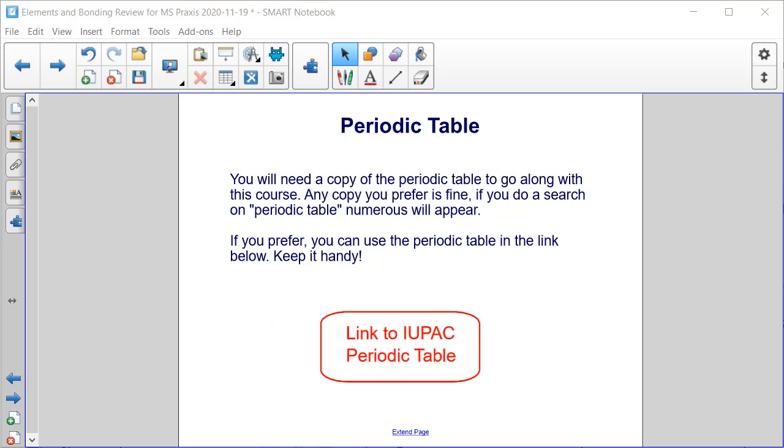As we continue our study and review of the periodic table, you want to make sure you have a copy of one with you to go along with the course. Any copy you prefer is fine. Just do a search on periodic table and numerous versions will appear. If you prefer, you can use the periodic table in this link. Just make sure you keep it handy.